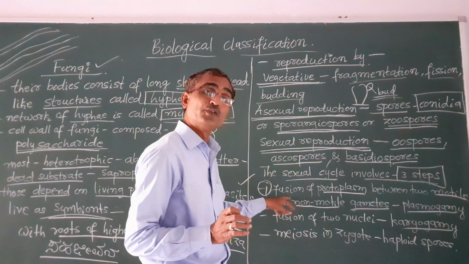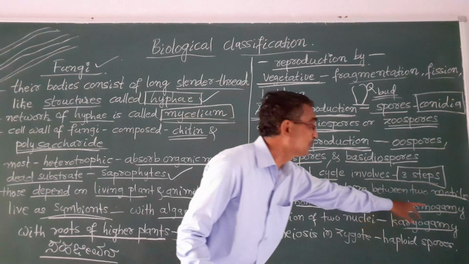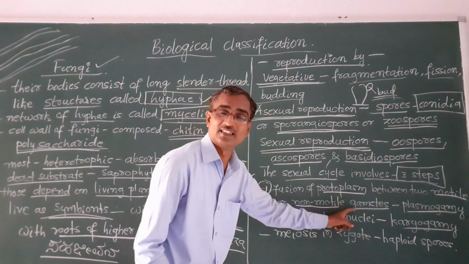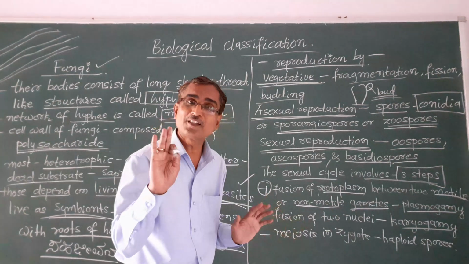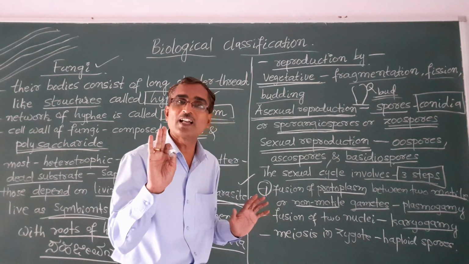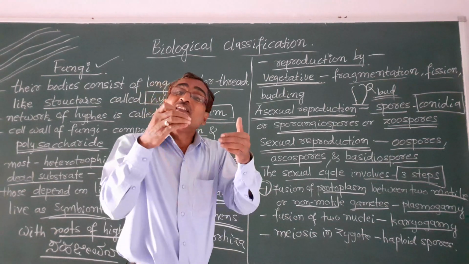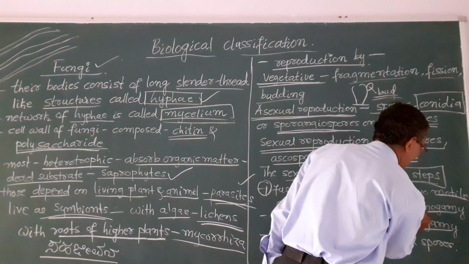So in the first step of the sexual reproductive cycle, fusion of protoplasm takes place, and that fusion of protoplasm is called plasmogamy.